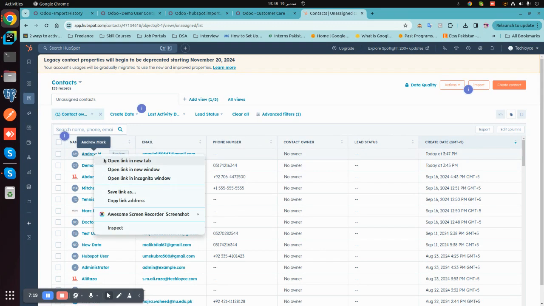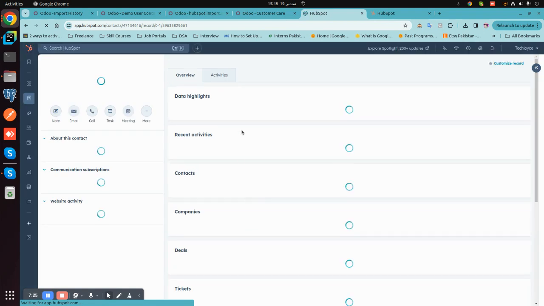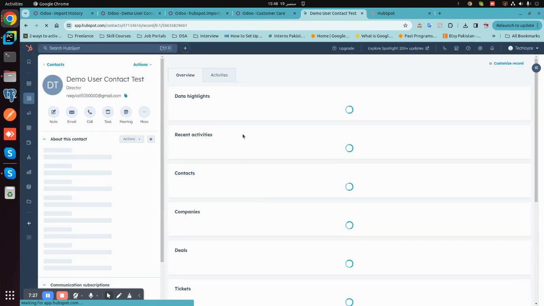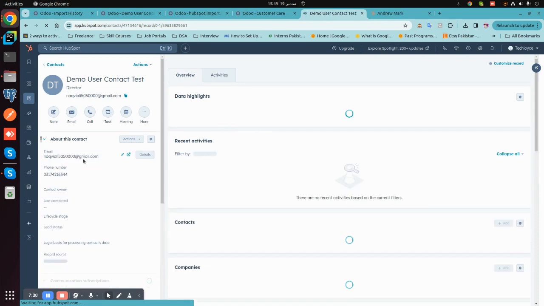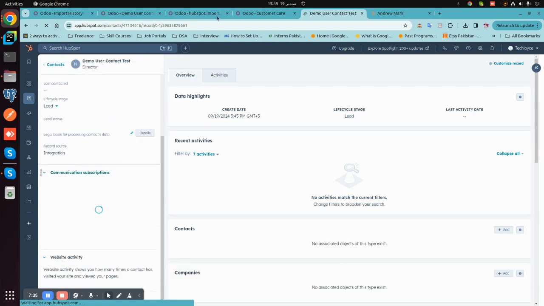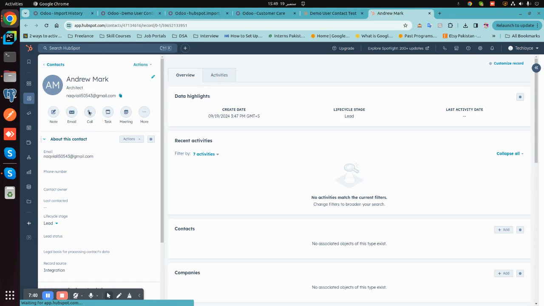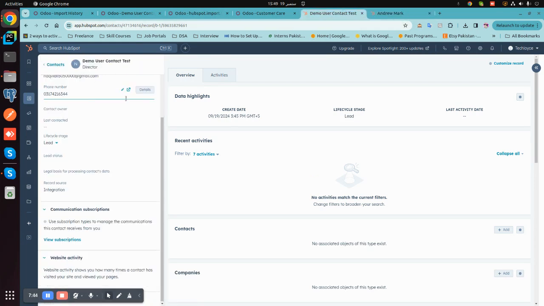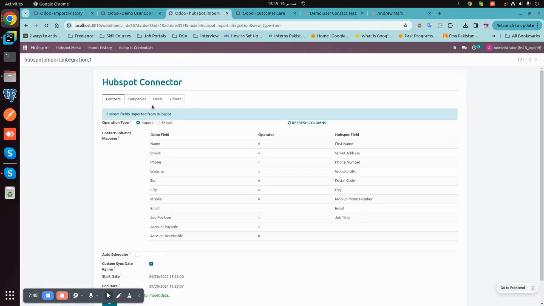Let me preview it. This is the email and the phone number that I entered there, and this is the email here with the position architect. And similarly, you can export the other contacts and the company.